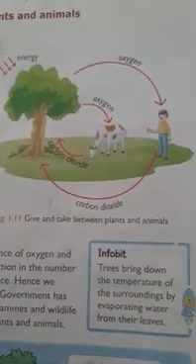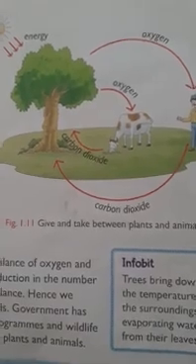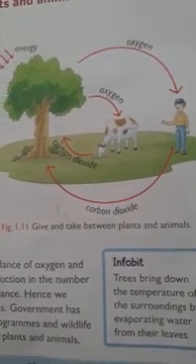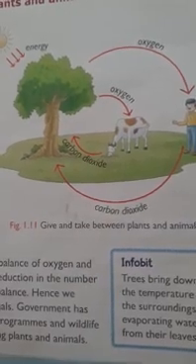Plants and animals help maintain the balance of oxygen and carbon dioxide in nature. A drastic reduction in the number of plants or animals will disturb this balance.